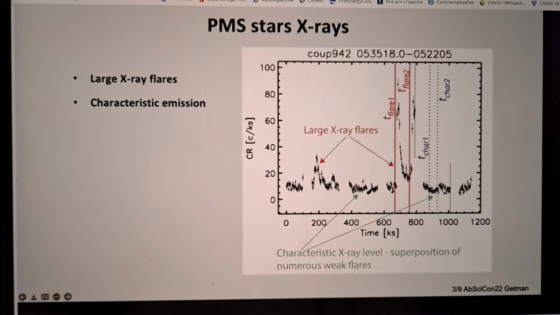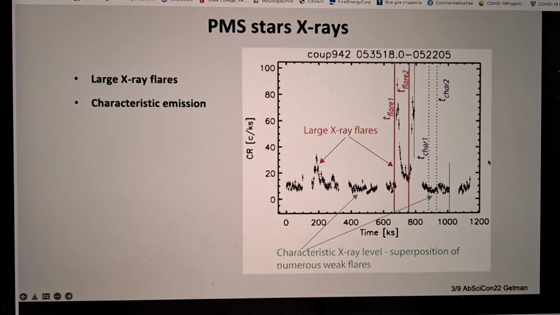If we look at a typical X-ray light curve of a pre-main sequence star, we can see this lower level of X-ray emission, indicated in green, which we call characteristic, as a superposition of numerous unresolved weak flares.